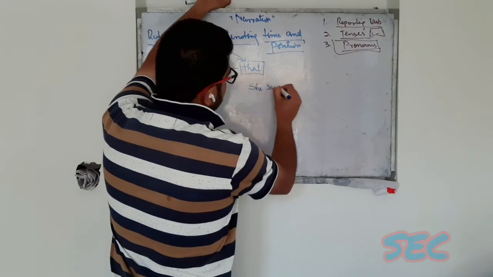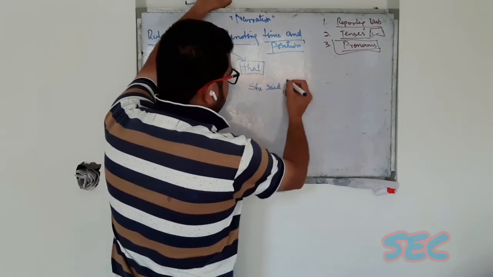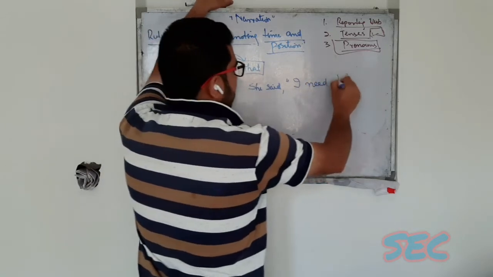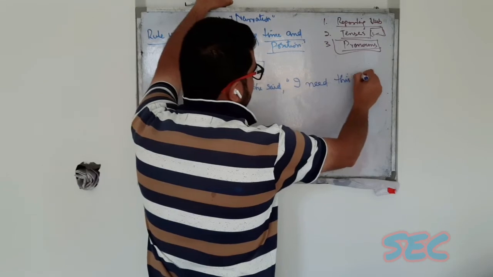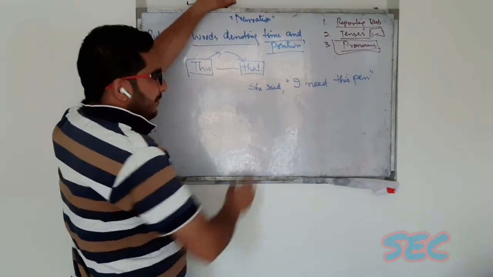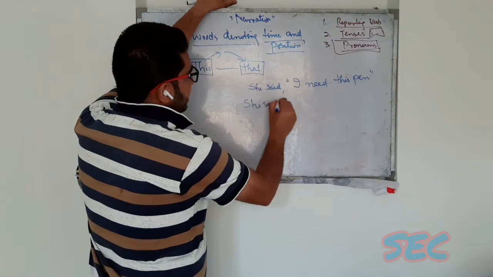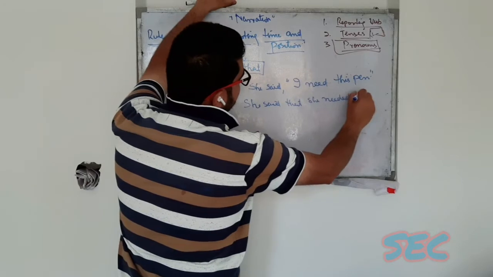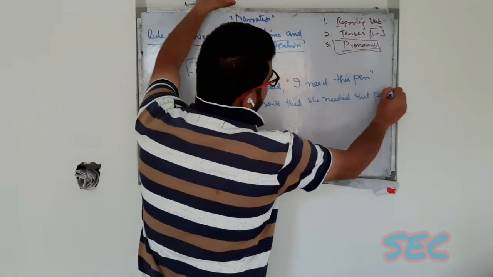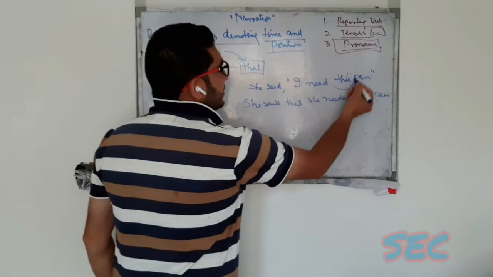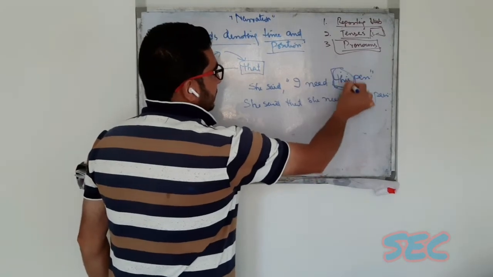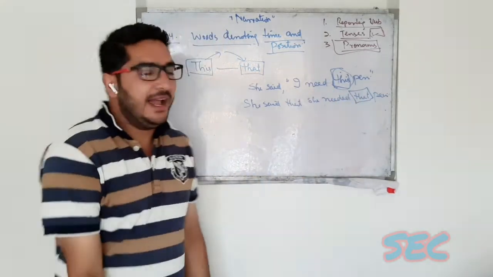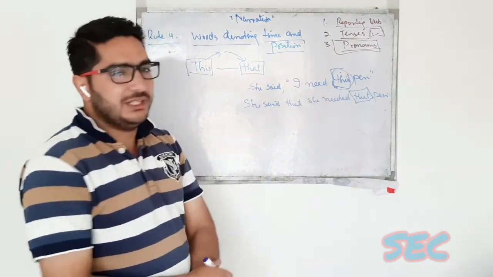She said, I need this pen. So I shall write, she said that she needed that pen. So this word, this, is changed into that when we change direct speech into indirect speech.